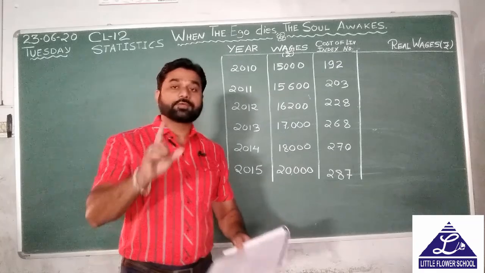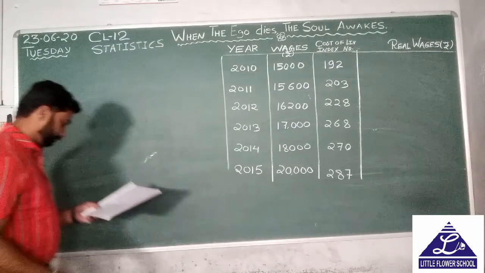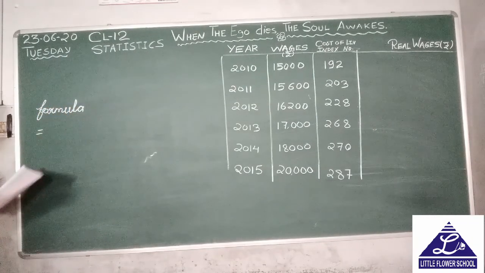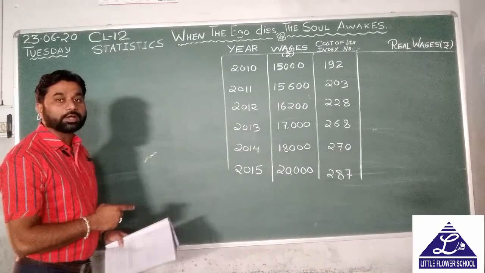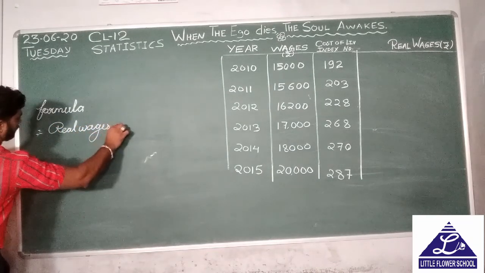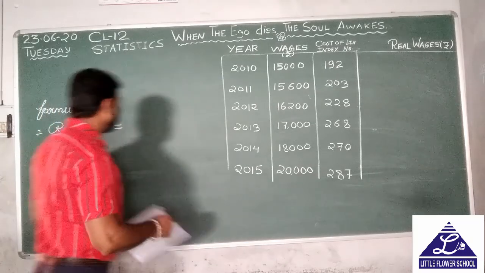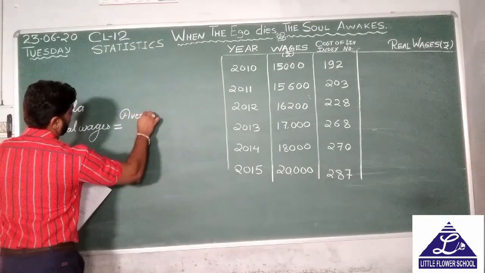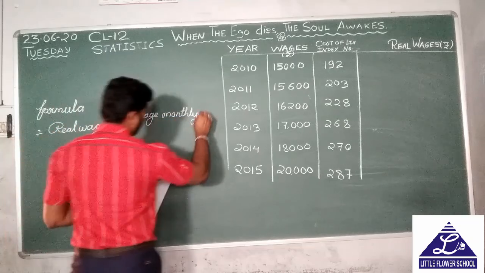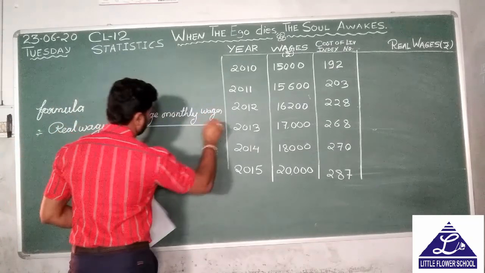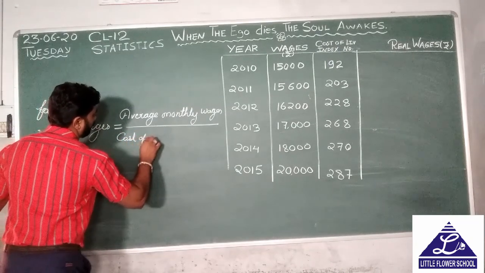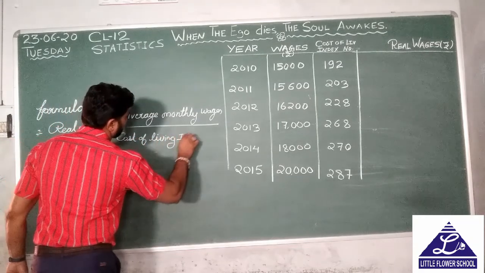Now, first of all, we will write the formula. The real wages formula is average monthly wages upon cost of living index number.